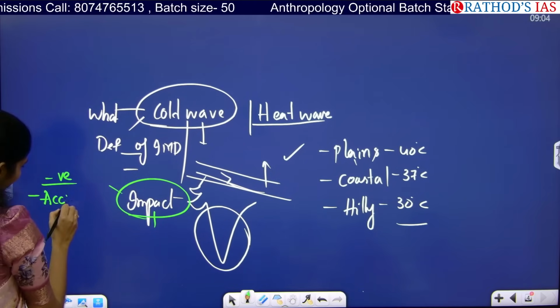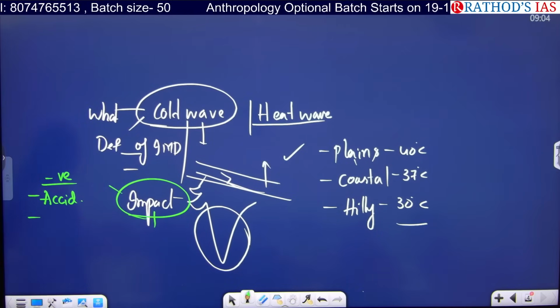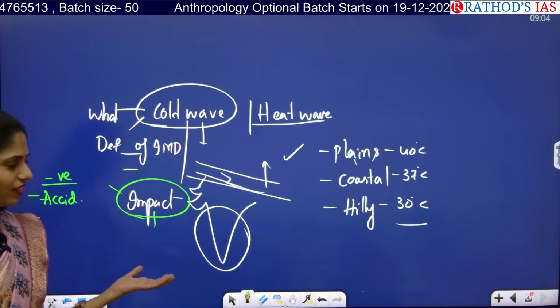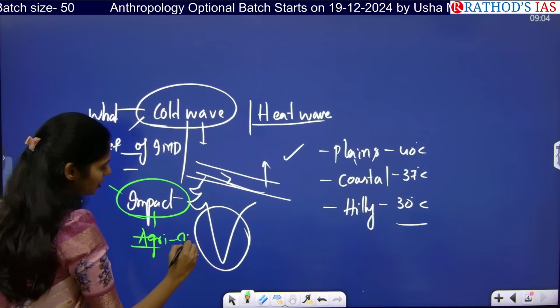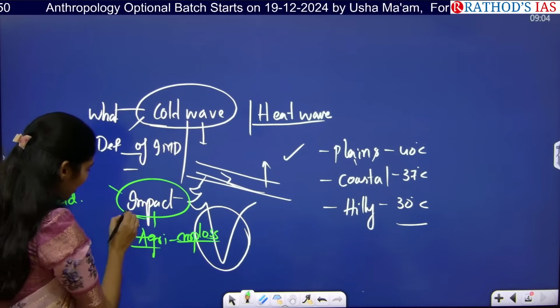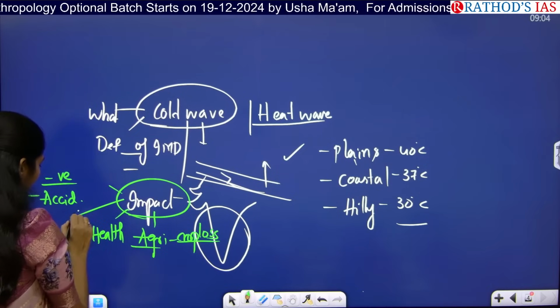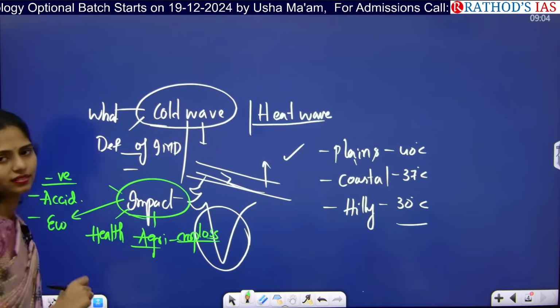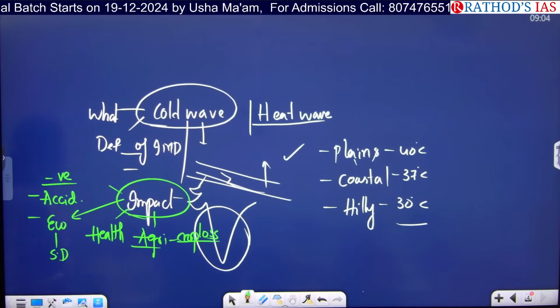Accidents, okay. What happens because of cold wave? The impact on agriculture, tell me. Crop loss. Next, health. Health of the people will be getting affected. Next, what about economy? Yes, slow down. Next, why slow down?